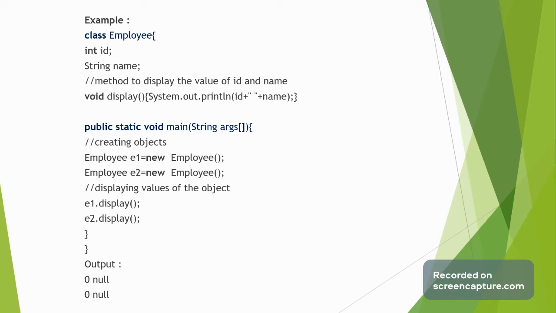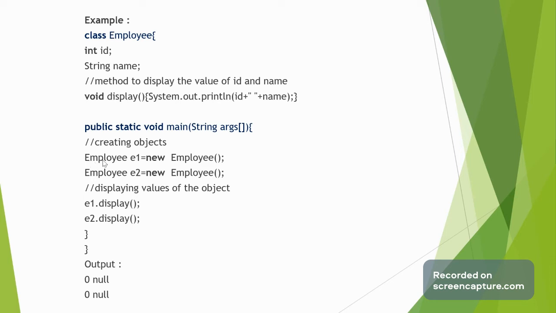And we will discuss one example of a default constructor. For example, Employee is a class, having the variables id and name. Id is of type int and name is of type String. This is the display method, which displays the id and name. This is the public static void main, which contains the creation of objects.